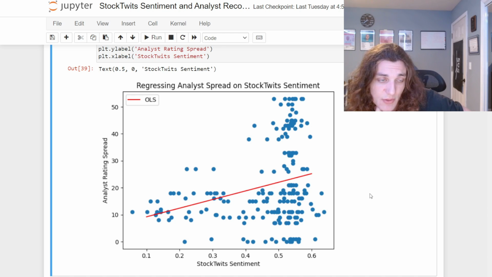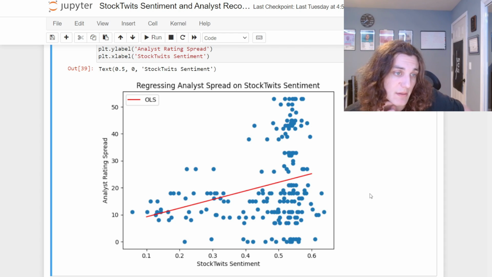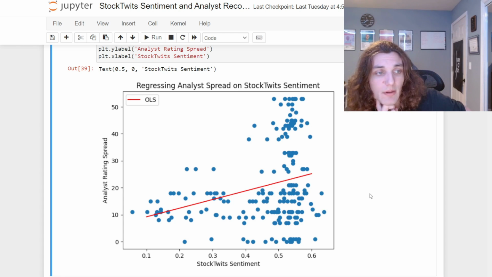So if social sentiment is particularly positive leading up to it, and we know that positive sentiment is indicative of a positive spread, and that's indicative of positive price action, then we can go ahead and build that into our system accordingly. So that would help us decrease portfolio turnover.